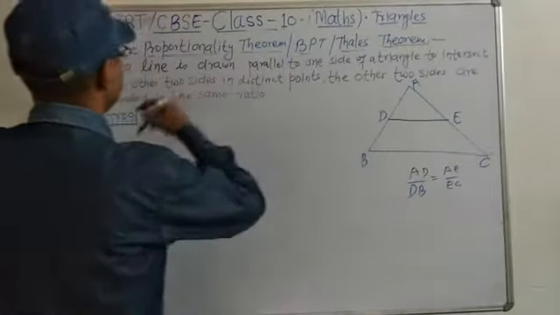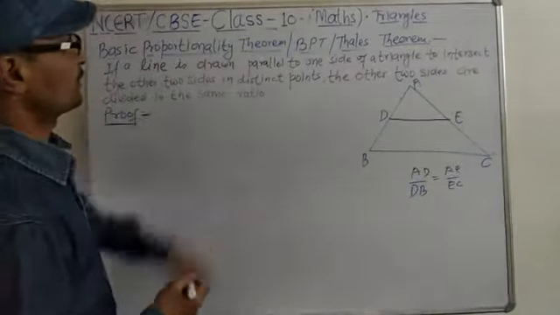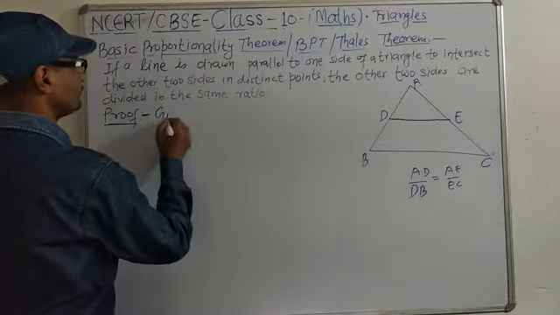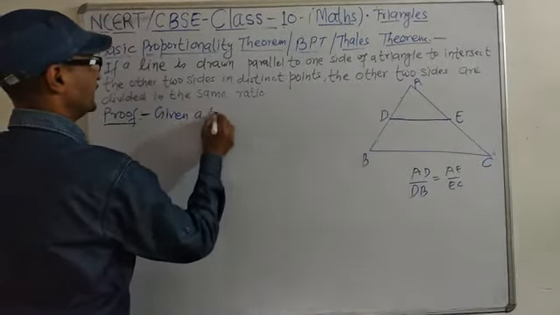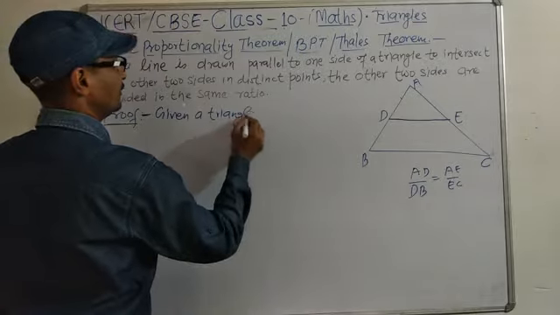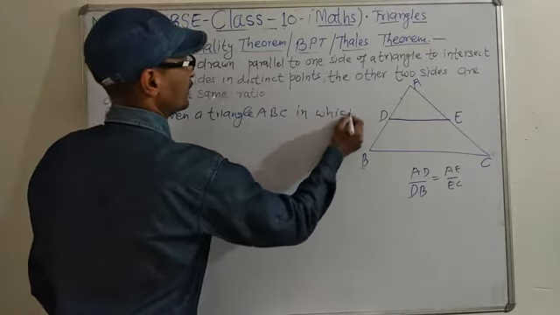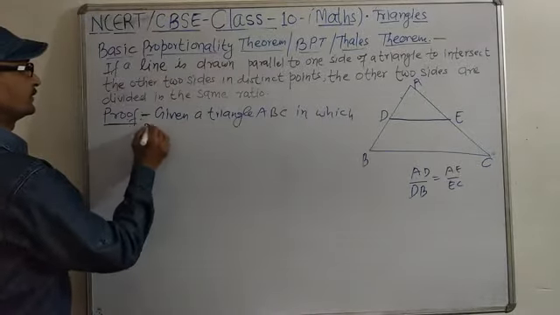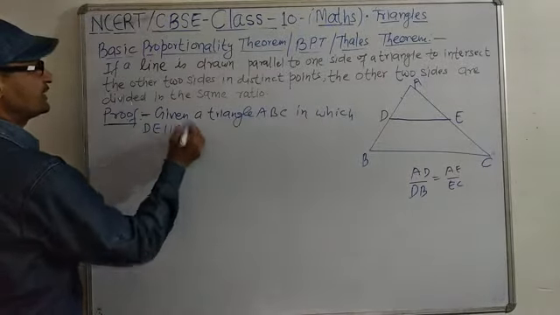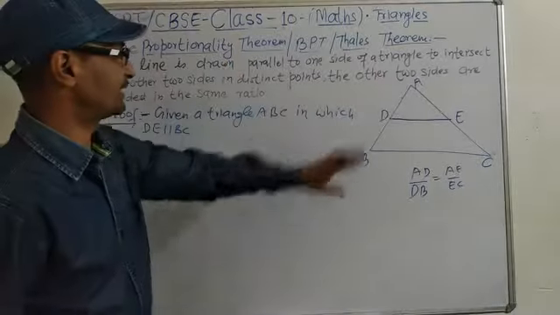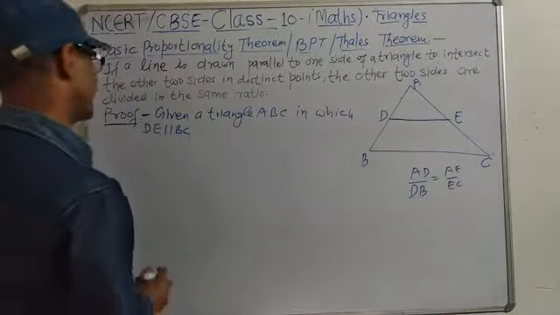What we do here? Due to the statement, what we write here? We write here: given a triangle ABC in which DE parallel to BC, it is given. ये जो दिया है उसी को लिखा गया है. DE किसके पैरेलल है? BC के पैरेलल है.